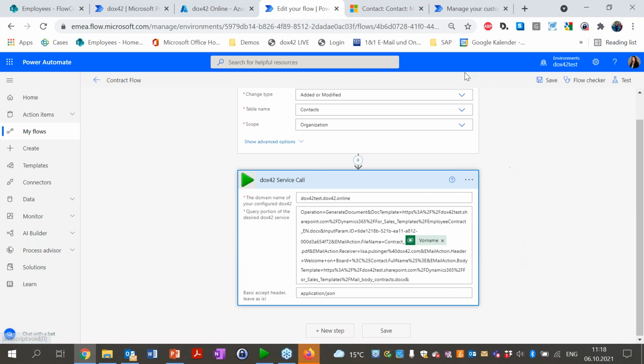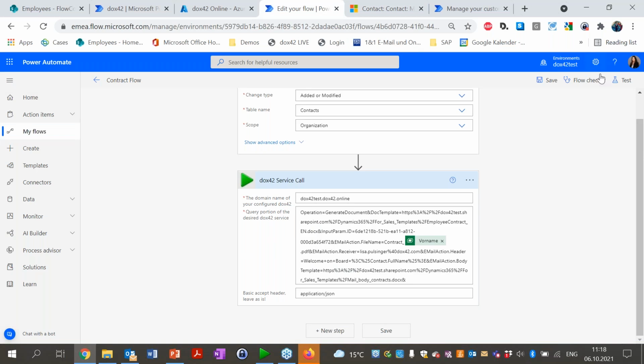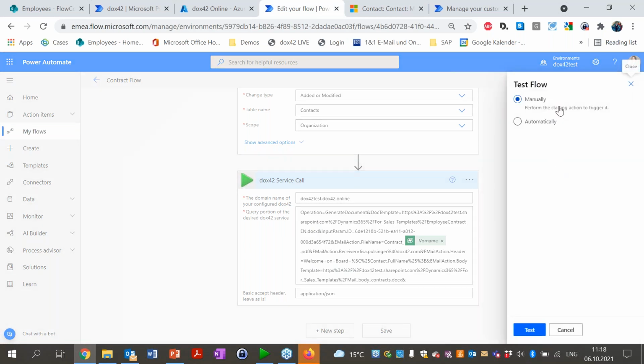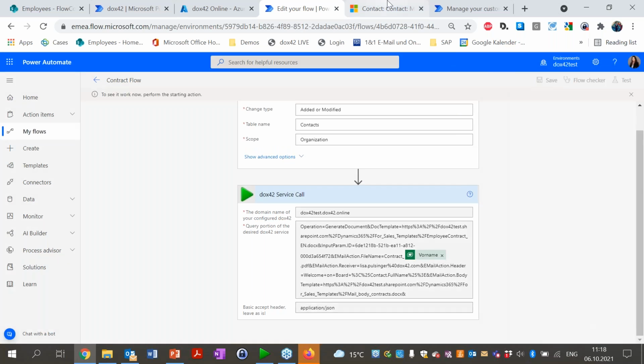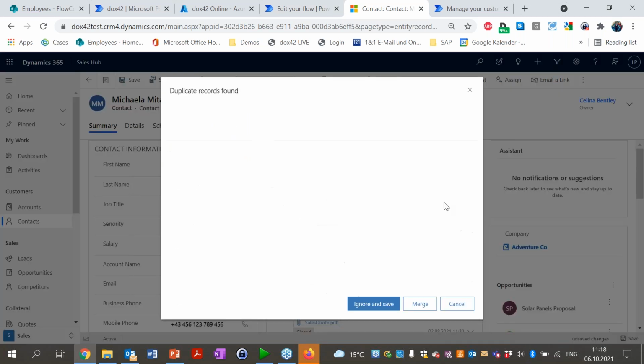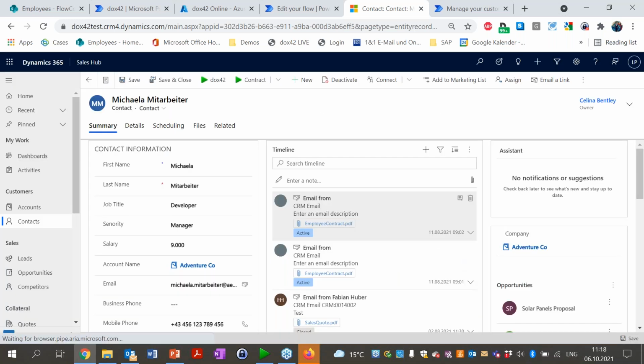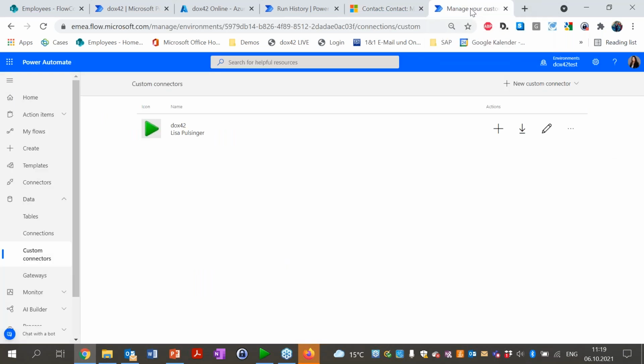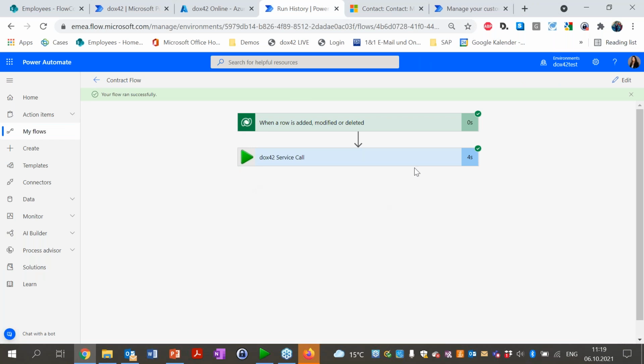And how that is working, I'm actually going to click on test, and I'm going to test it manually. And here within Dataverse, within Dynamics CRM, I can also just, in that scenario, adjust my entry, and whilst it's saved, the trigger is started, and then Docs42 generates the document and then sends it to me by email. So instead of starting from SharePoint, in that case, we're starting in Dynamics CRM, and we use Dataverse variables and the Dataverse trigger. That was happening here. So that's the service call.